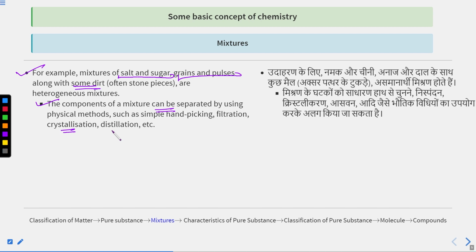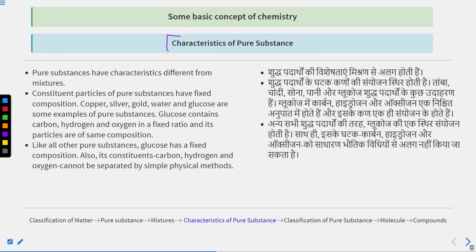So this is about the mixture categories, homogeneous and heterogeneous. We will discuss solution, colloid, and suspension as well. But before that, I want to go to the characteristics of pure substances. Pure substances have constant properties and constant composition throughout the sample, and they have characteristics different from mixtures, because mixtures do not have constant composition and constant properties. Constituent particles of pure substances have fixed composition, as I told you already.